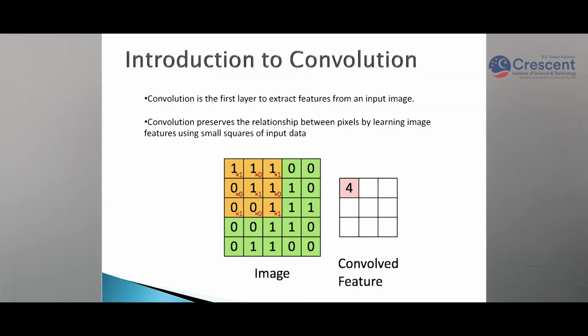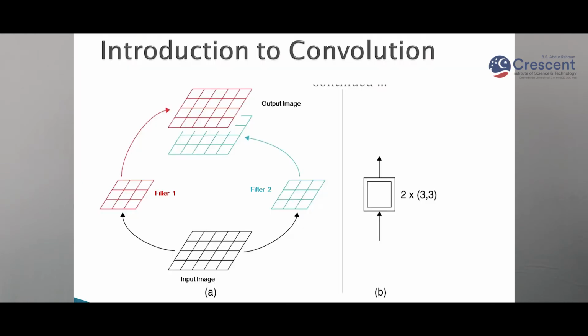So what is convolution? Convolution is trying to get the features from the image. It will reduce the size of the image while keeping the relationship between the pixels. Here you can see I have one 5 x 5 image and one 3 x 3 filter. This filter is convolving all over the picture to get the features and to reduce the size. You can see the image size is 5 x 5 and the output size is 3 x 3.